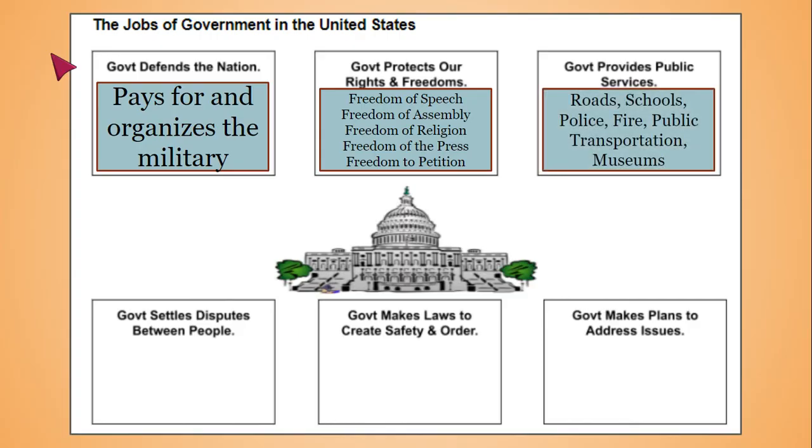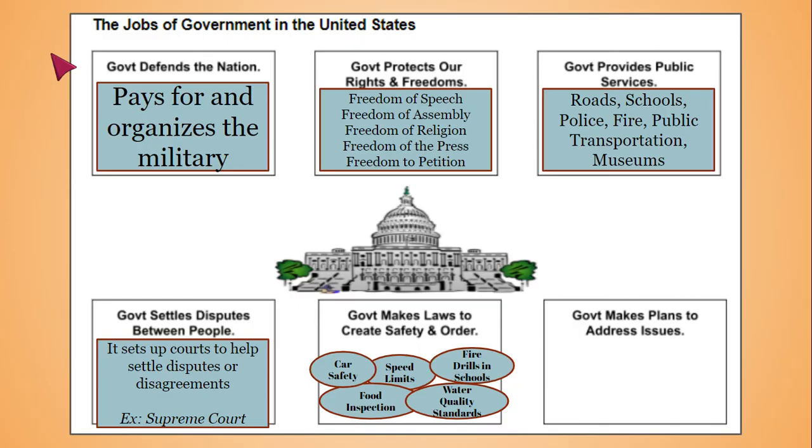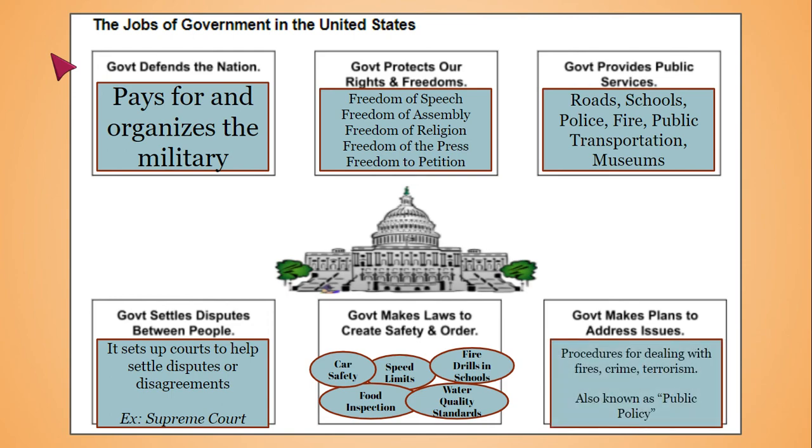Roads, schools, police, fire, public transportation, and museums as examples of public services. The government sets up courts to help settle disputes or disagreements. We have these examples of laws that are created to help with safety and order. And then procedures for dealing with fires, crime, terrorism, also known as public policy.